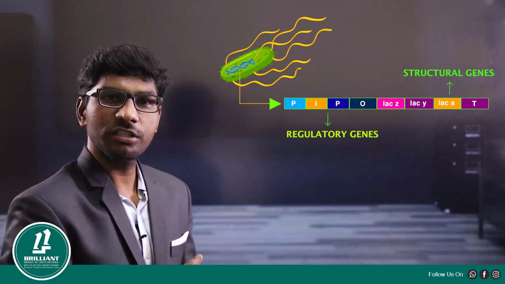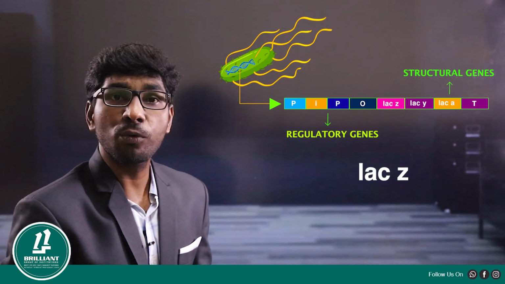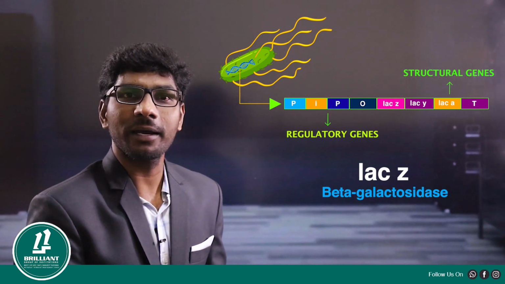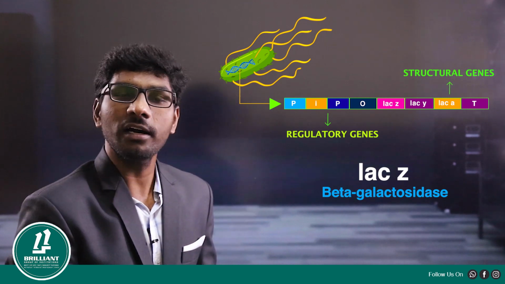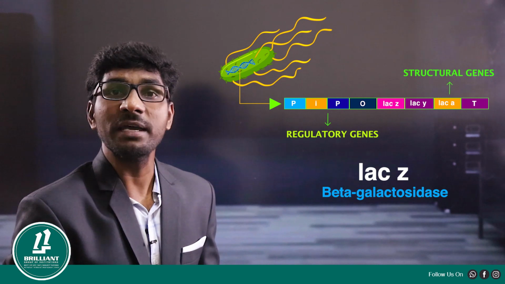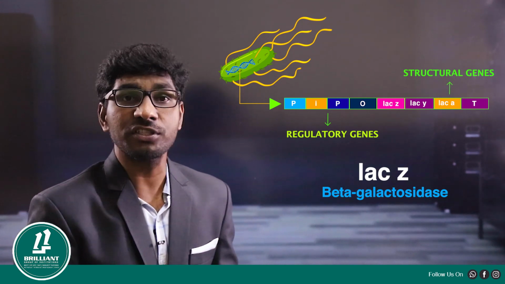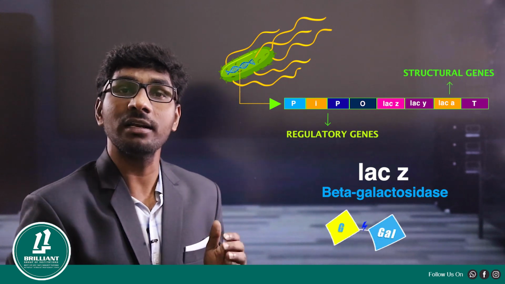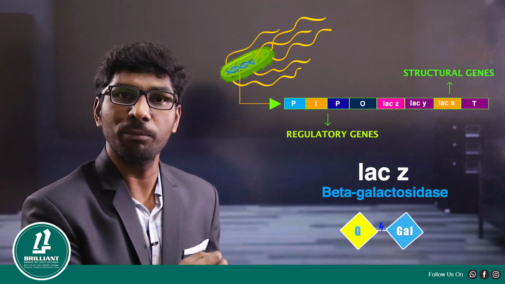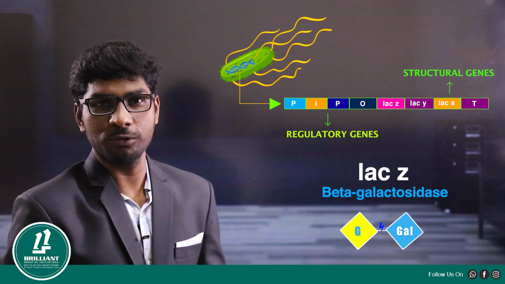The first structural gene is called LAC-Z, and this LAC-Z codes for the beta-galactosidase enzyme. This LAC-Z gene undergoes transcription and translation to produce the beta-galactosidase enzyme, and this enzyme is essential to break the glycosidic bond present between glucose and galactose.